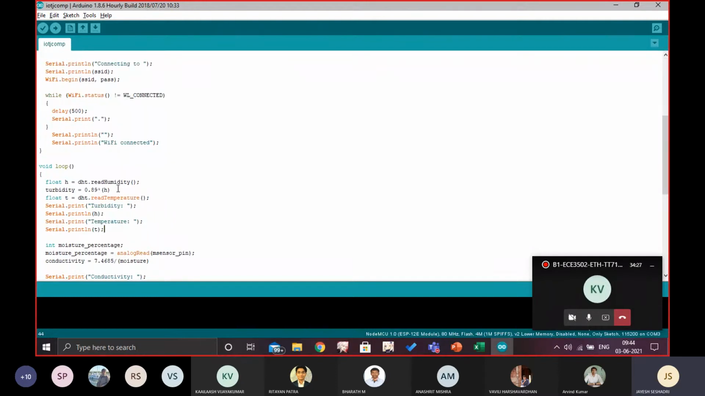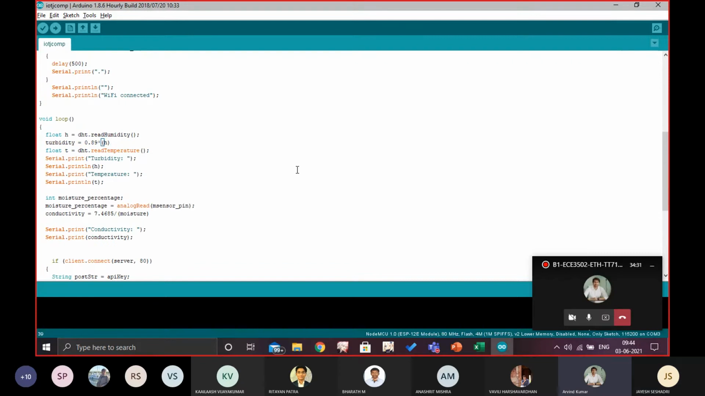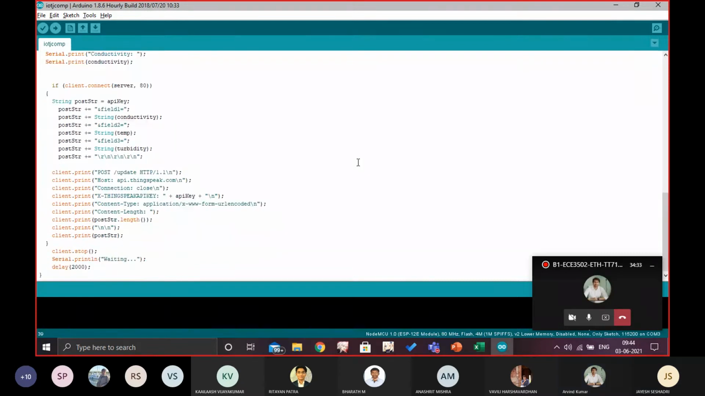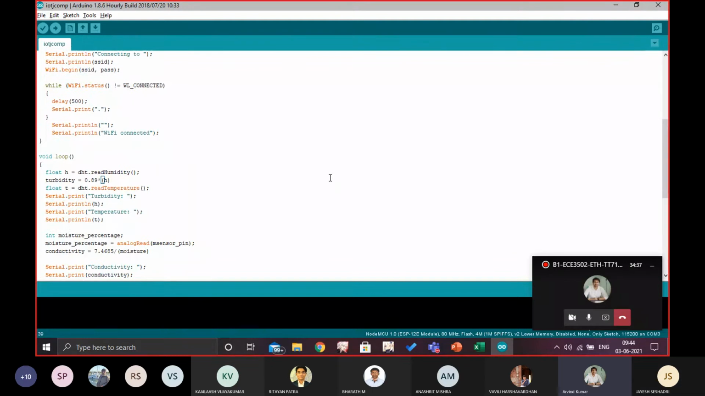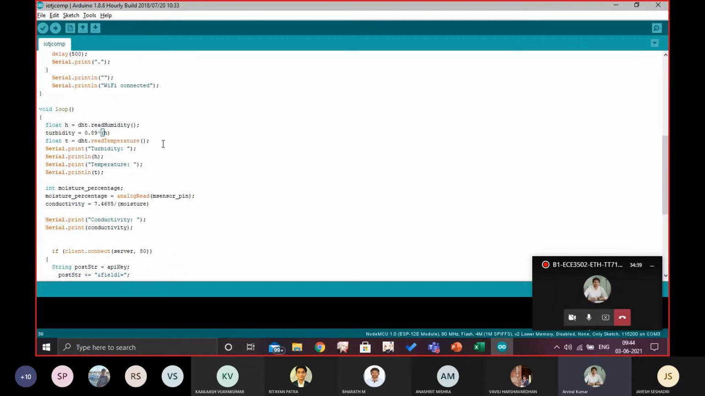Using this formula here for turbidity. No need to explain the code. You can directly show me the demonstration. Don't go into the detail of the code, because your results directly depict your code. Okay, sir. This is the formula for turbidity and conductivity we use. We found this from a paper online, which depicted the correlation between them.